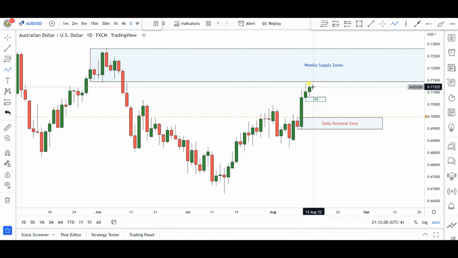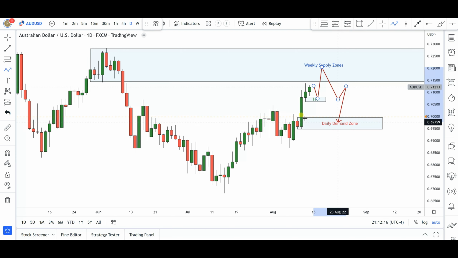So who knows, maybe the markets might open next week and we might get, let's say, a quick dip into this 4 hours demand zone area before the markets maybe give us another nice push to the upside, into this weekly supply zone, from where maybe the bears might come into these markets and start doing their thing to the downside.